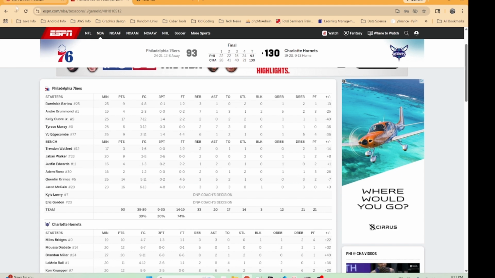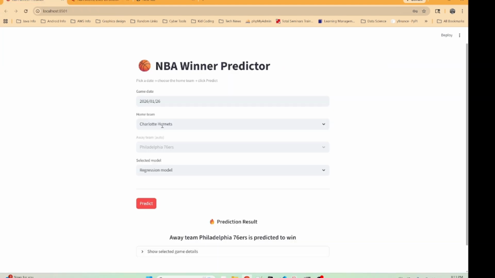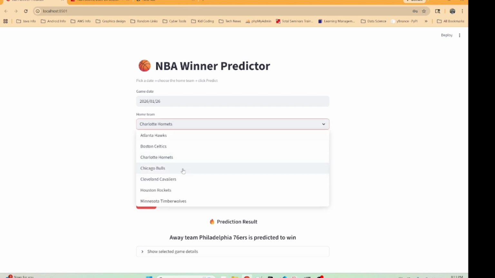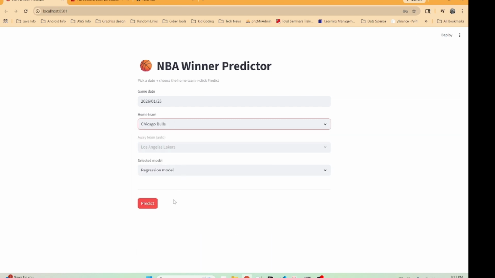All right, so let's go on to the next game. So again, the model's about 50% right now. And we'll keep track of these as well. So right here, Chicago Bulls against the Lakers. Whew, if I was picking this and Lakers are on the road, if LeBron plays, Luka plays, I would pick the Lakers. Let's see what the model thinks.